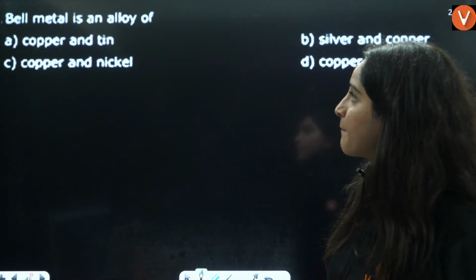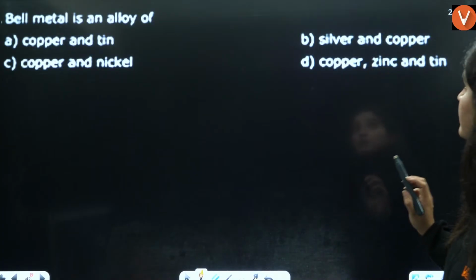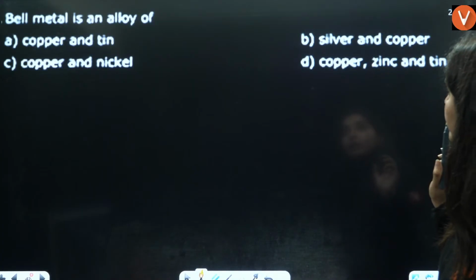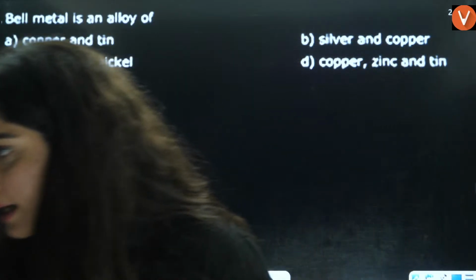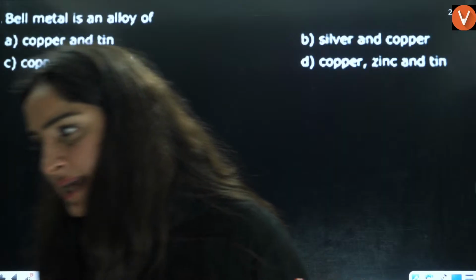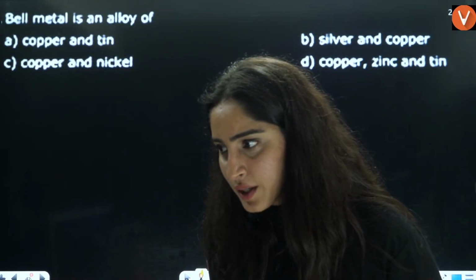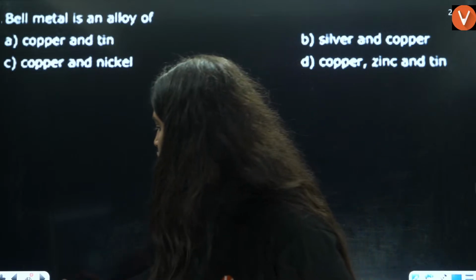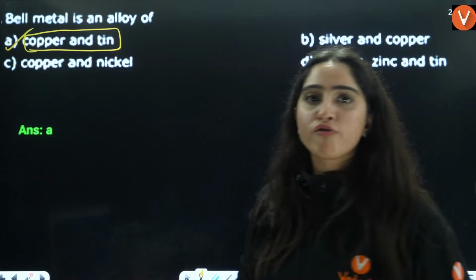Next question is, bell metal is an alloy of which thing? Copper and tin, copper and nickel, silver and copper, or copper, zinc and tin. Bell metal is which alloy? Yes, very good. Yes, that is also an amphoteric oxide. Yes, Tarun. So the answer is going to be copper and tin. Bell metal is made up of copper and tin.